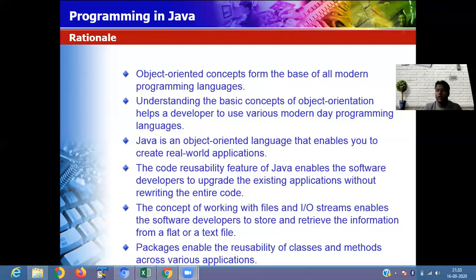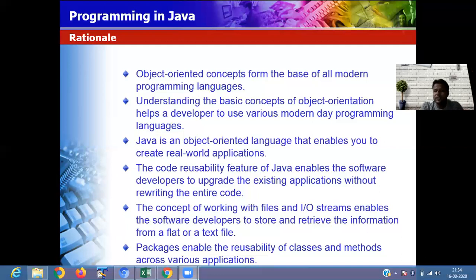Suppose you want to extend the functionality of the program based upon the customer requirement. You just develop that particular module, so there is no need to develop the entire program. Object orientation helps you in that way, and it also has different kinds of functionality. We will now discuss what features are available and how important it is to modern day programming languages. The object orientation concept forms the base of all modern day programming languages.